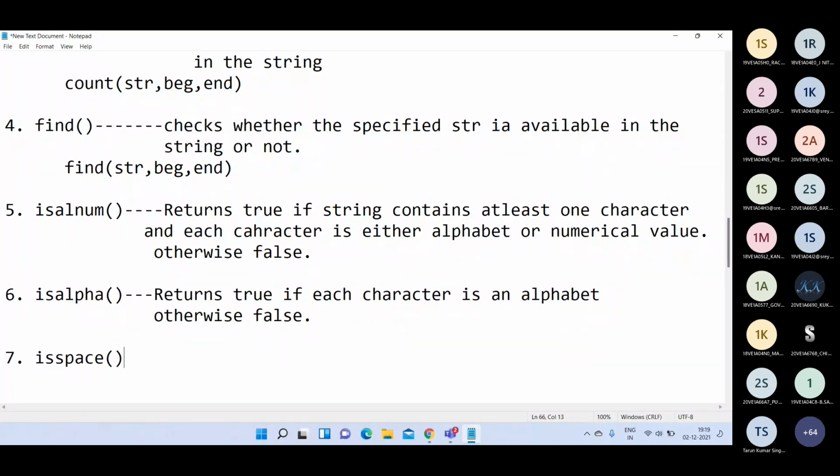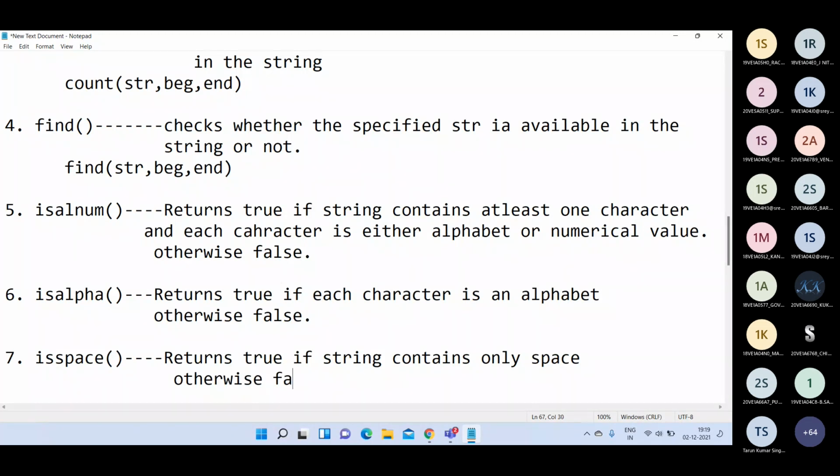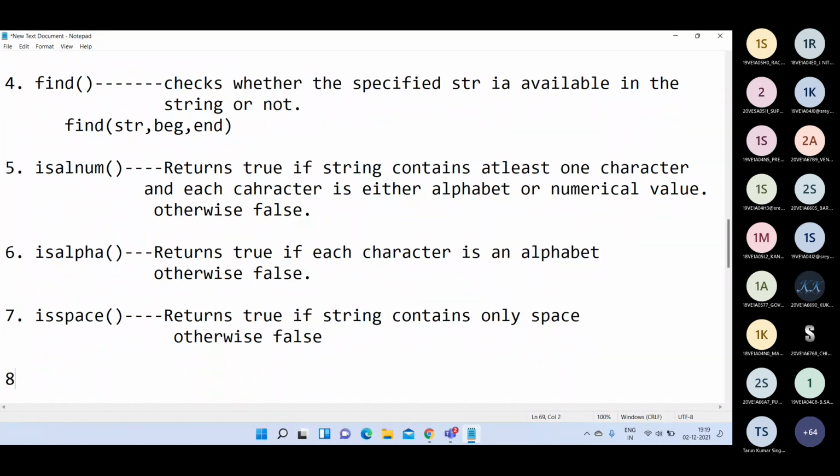Then isspace. This function returns true if the string contains only space. Nothing else should be in the string, only spaces should be there. Only then does it return true, otherwise false.